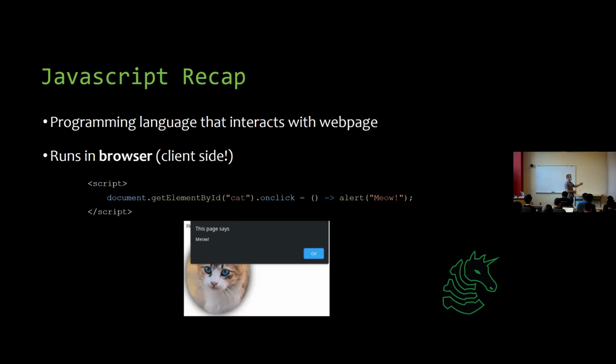And so here's an example of a script tag, right? This is what I embed in the HTML file, which will put this JavaScript that I have here and execute it, right? So remember these script tags. This is used in the context of an HTML file. This particular JavaScript just says that whenever my mouse or my cat is clicked, then say meow, right? You can look at that and see that.